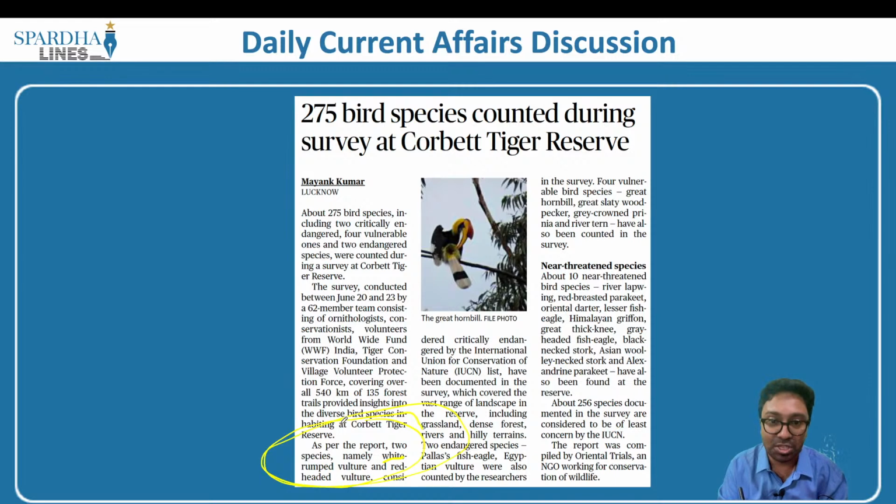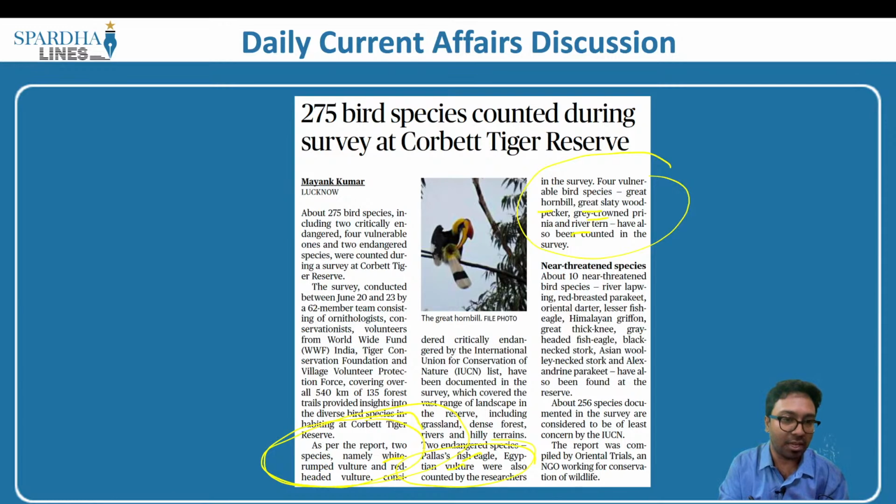Further, the species we have are two endangered species, which are the Pallas fish eagle and the Egyptian vulture, and then we have four vulnerable bird species, which include the great hornbill, the greater scaly-bellied woodpecker, the grey-crowned prinia, as well as the river tern. These are the species which are vulnerable and these are endangered. This can be very important from the preliminary examination point of view.